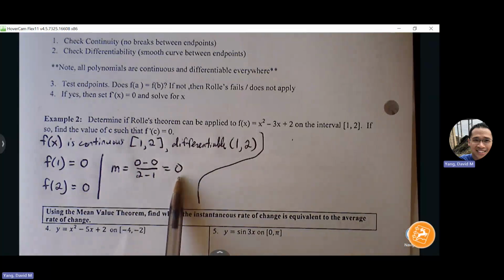Now, if this was a different slope, let's say a slope of 1, slope of 3, that would be fine for mean value theorem, but it won't be good enough for Rolle's theorem. Rolle's theorem is looking for a slope 0. So if I can't show a slope 0 between the endpoints, it would break down for Rolle's theorem. Okay.